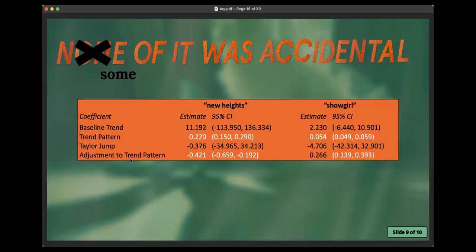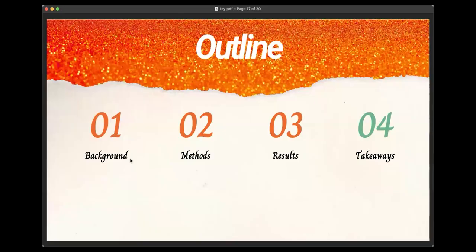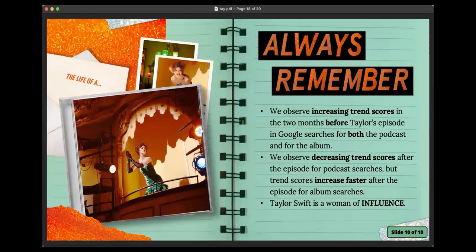after Taylor's episode. So a couple of takeaways that I'd love to leave you with. We observe, again, those increasing trend scores in the 2 months before Taylor's episode on both the podcast and the album, but we have different effects. And if we look after the episode, for the podcast, it'll be decreasing in trend scores, and for the album, it'll be increasing even faster. And in summary, because we can see these jumps that are statistically significant at the 95% level, we know that Taylor Swift is a woman of influence.